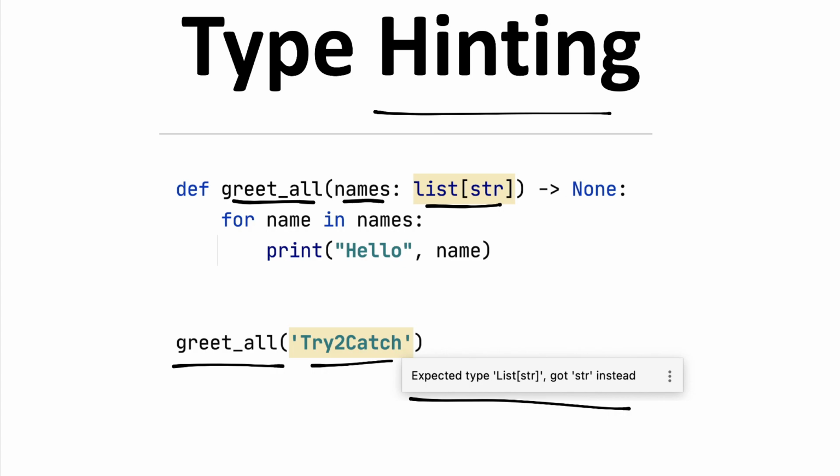You have passed something else as the type of the parameter, right guys? So that's all I had for this video.